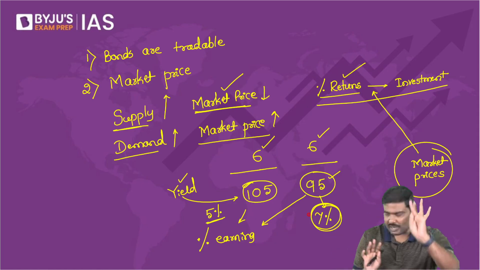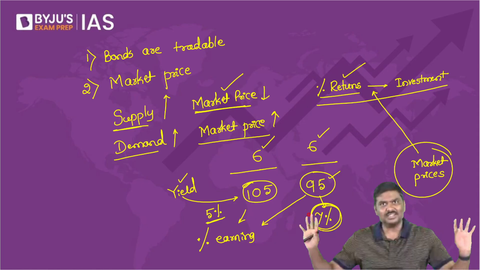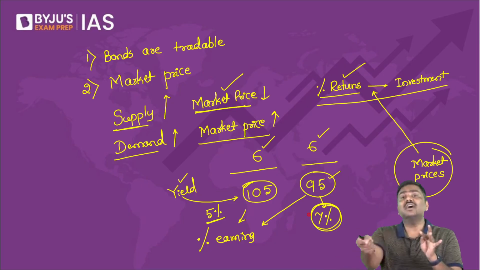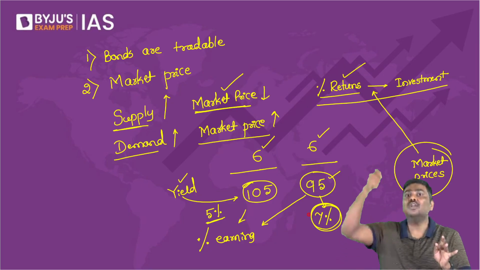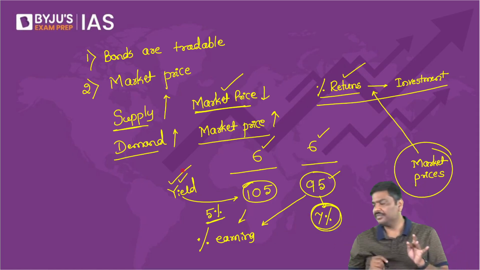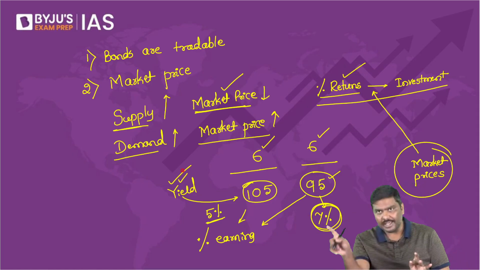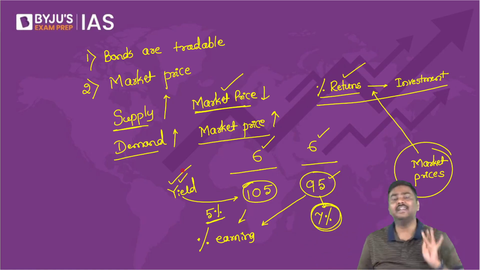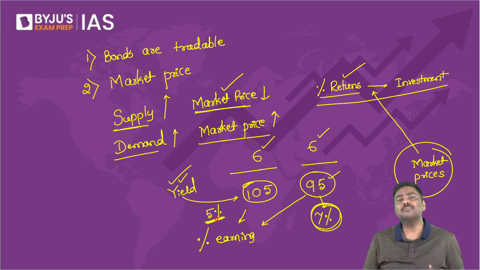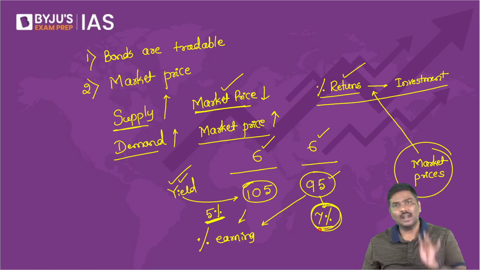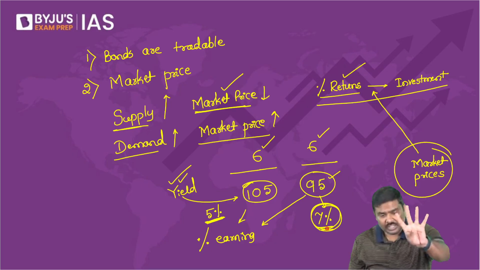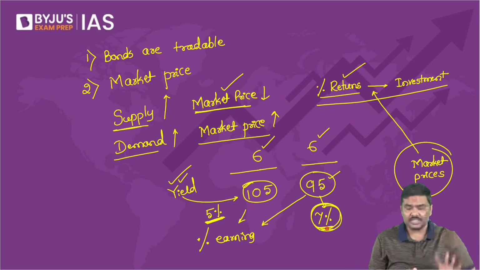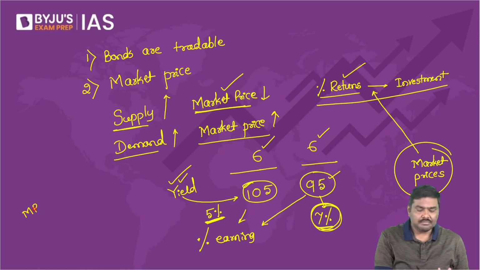Point number 3, what I'm trying to convince you people is basically this. What is your percentage earning on the investment that you have done in a bond is called yield rate. Now, what is the yield rate in the first example? Around 5%. What is the yield rate in the second example? Around 7%. Now, fourth important point. Can I write, based on this, market prices are inversely proportional to the yield rate of a bond?